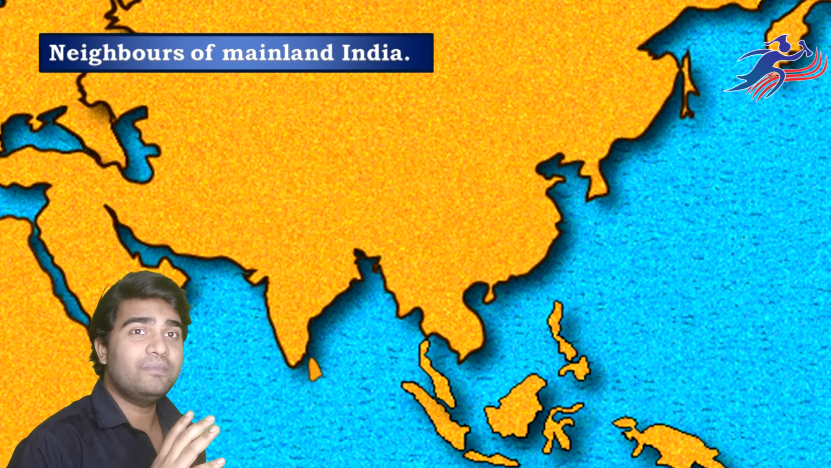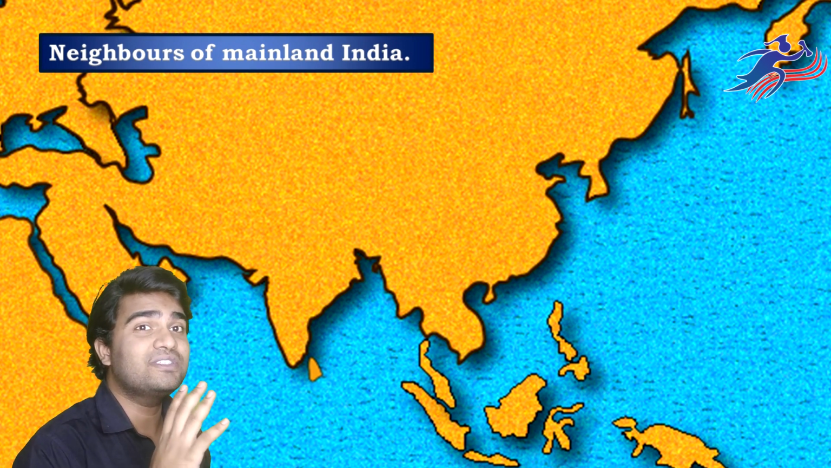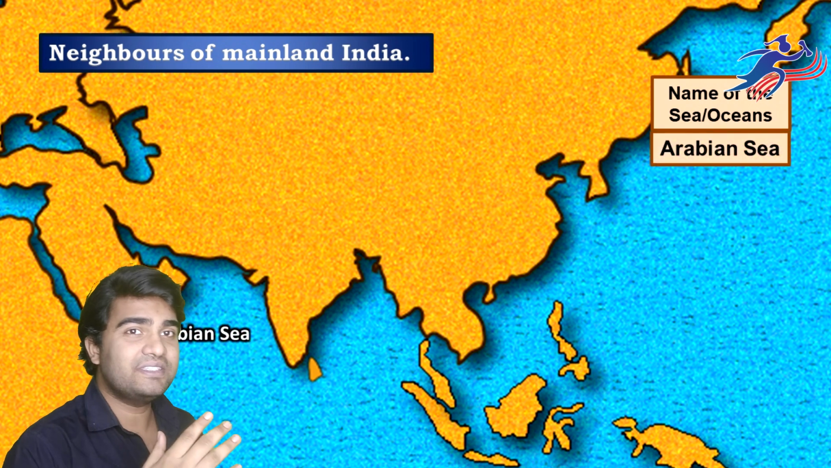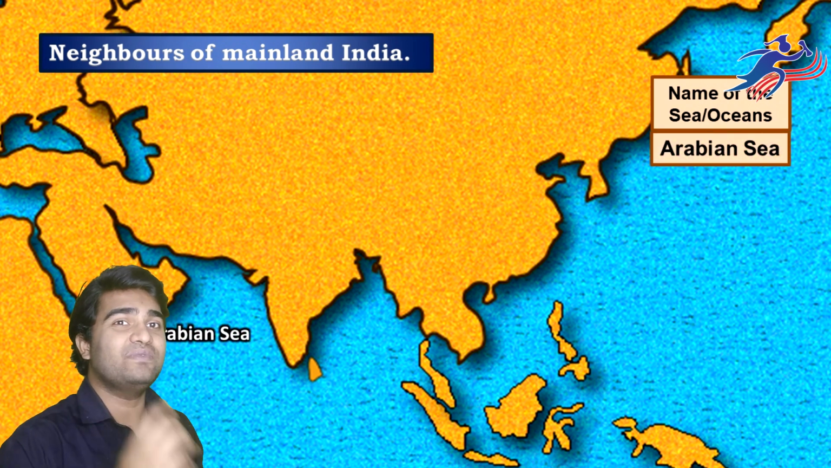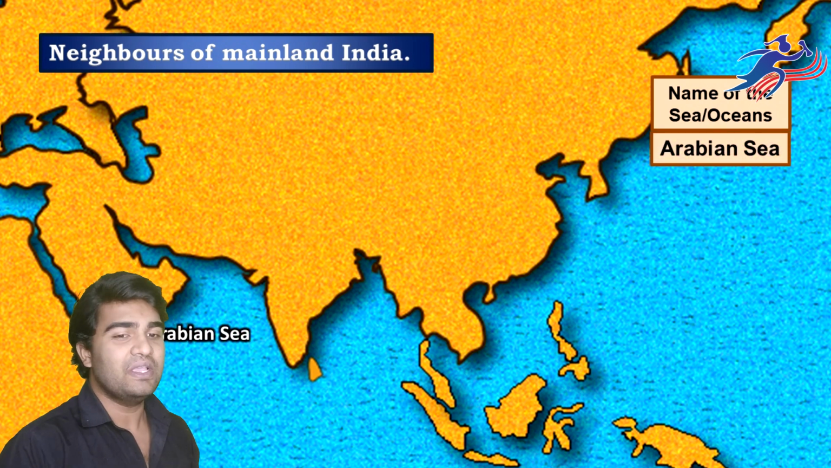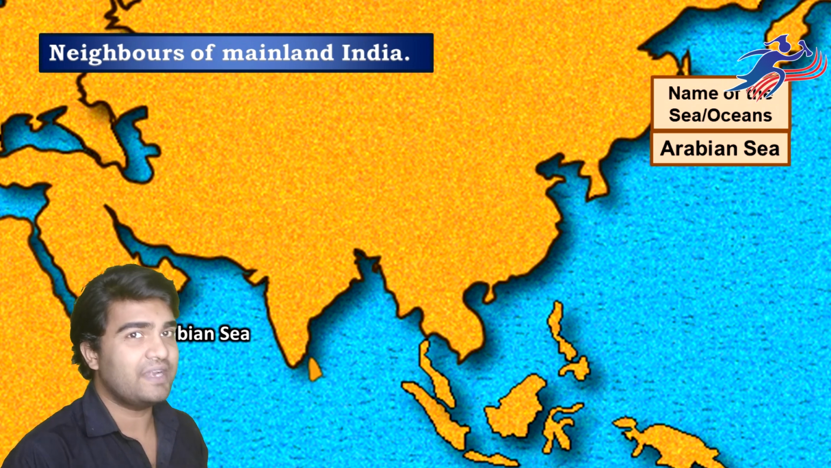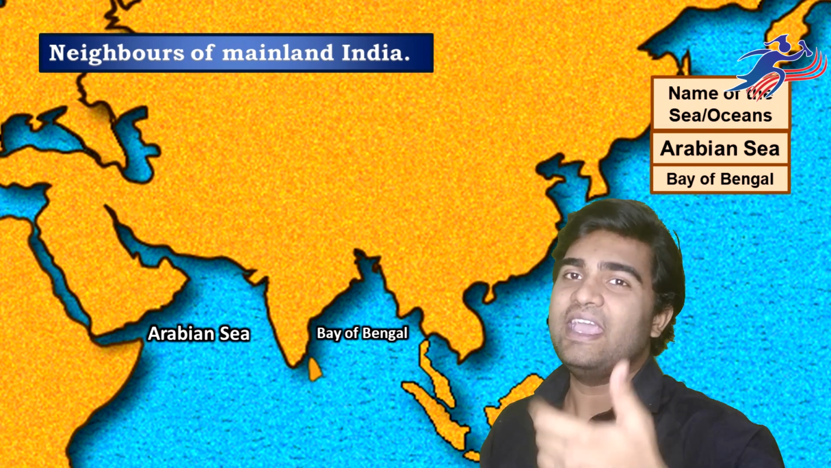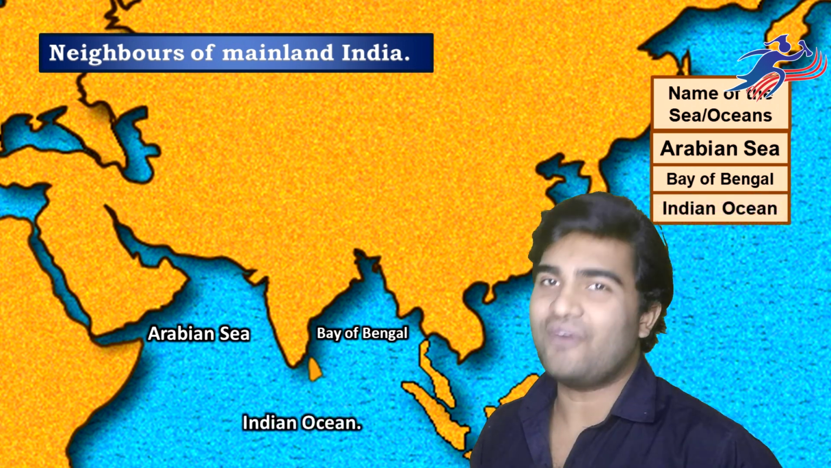But apart from this land boundary, we have oceans also, we have seas also. If I'm talking about the western side, yes, we have what? We have Arabian Sea, which is followed by the eastern side, we have Bay of Bengal, and on the southern side we have Indian Ocean. So with this, we have finished with the location, extent and boundaries of our country known as India.